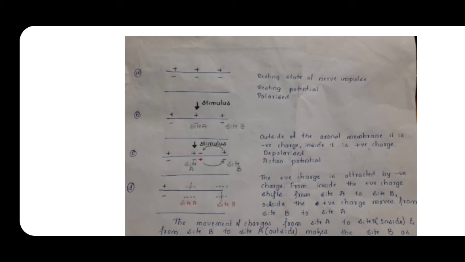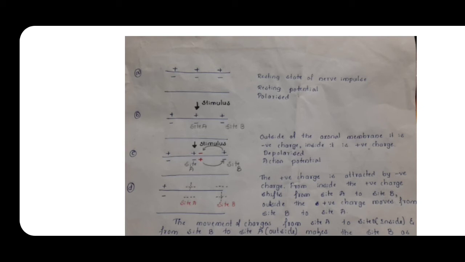It is the reverse of the polarized. So outside it is negative and inside the axonal membrane it is positive, means that axonal membrane is said to be depolarized. Remember, you are not observing the depolarization at the complete axonal membrane.